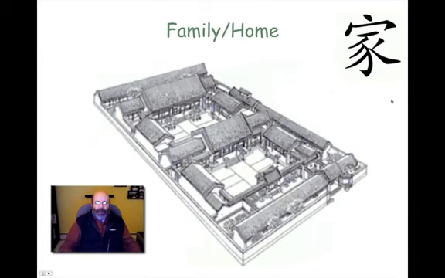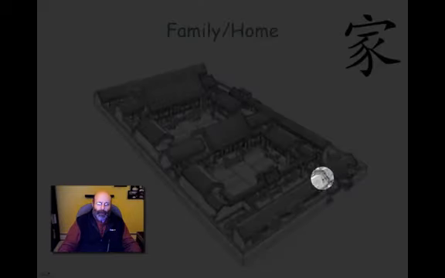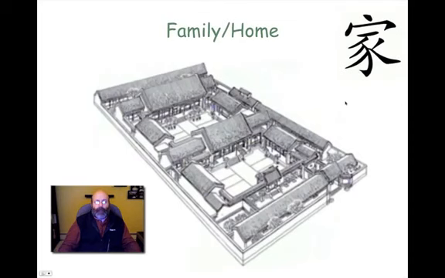So again, here's a typical diagram of what might have been a very well-to-do person's home in ancient China. The gate would have been up here in the front. There would have been a courtyard entryway leading into the main courtyard, and then maybe the more private courtyard and the more private parts of the house in the back. This might be where the patriarchal male head of the family lives, and then other members of the family, because remember, there have to be three or more generations living in this house, might be living in different sections of the home, depending on their status within the family.